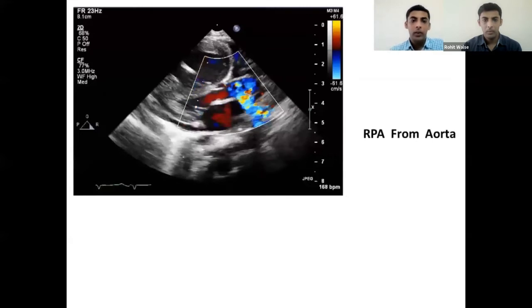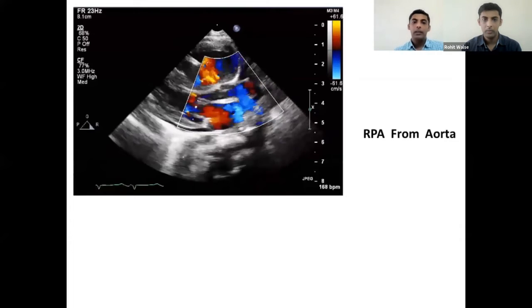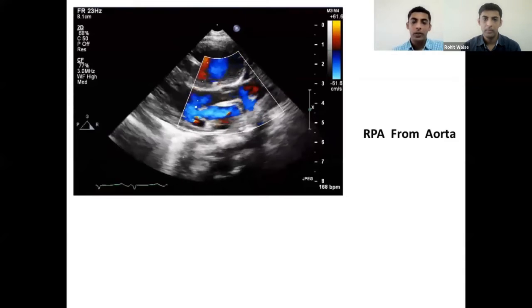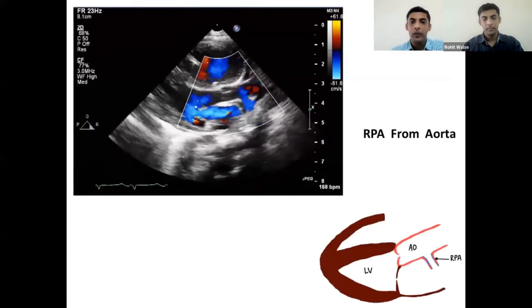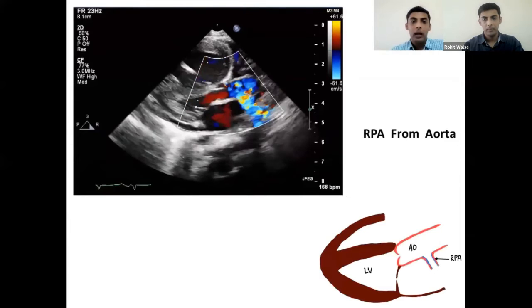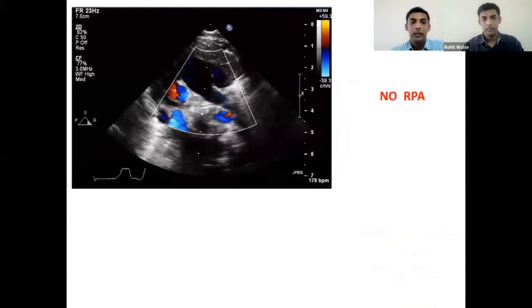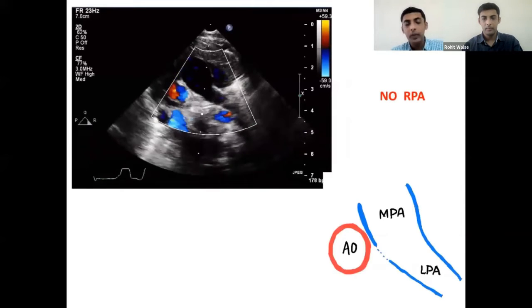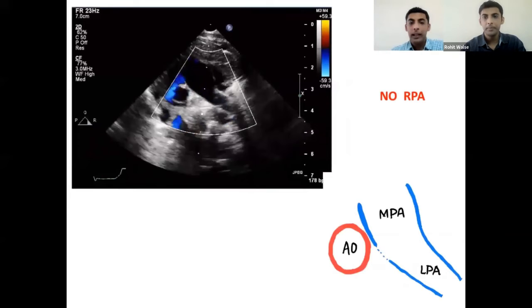We noticed that his parasternal long axis view was showing an abnormal ectopic origin of right pulmonary artery from ascending aorta, which could have led to the confusion of diagnosing transposed great arteries. And his short axis view had shown that the main pulmonary artery is in fact continuing as left pulmonary artery and there is no right pulmonary artery. So this was a case of an isolated right pulmonary artery from ascending aorta.